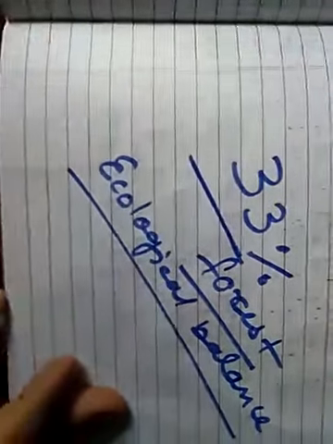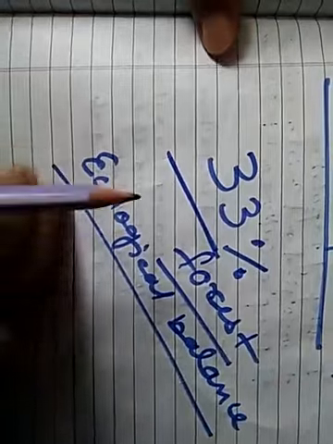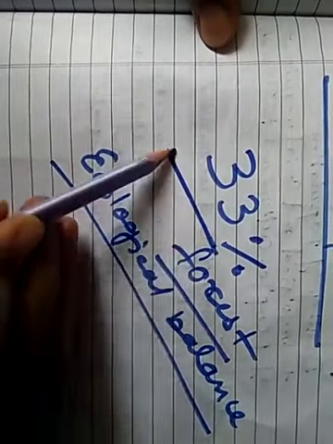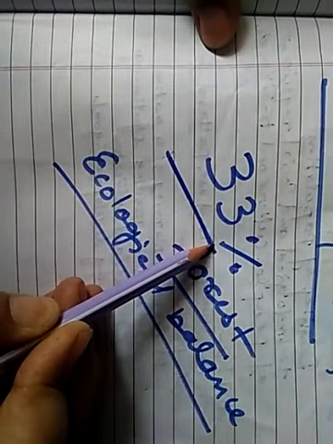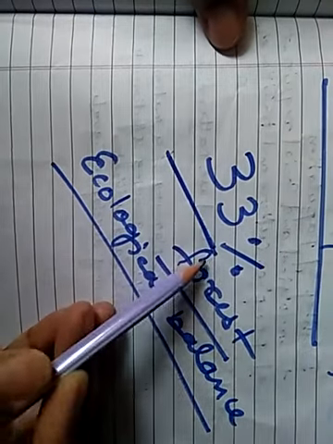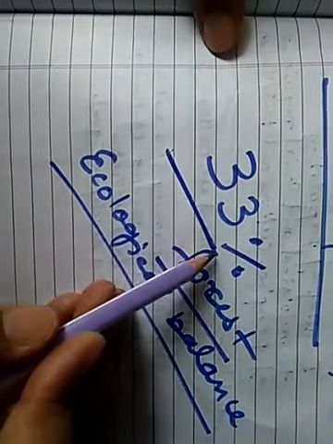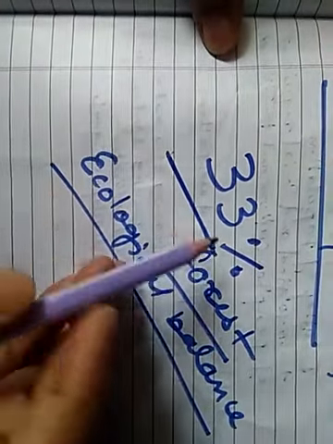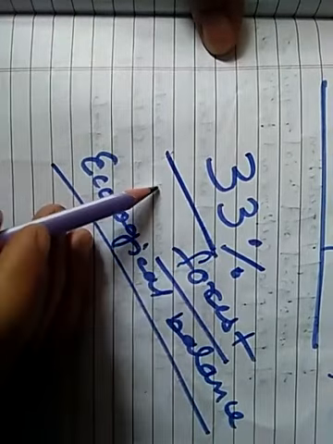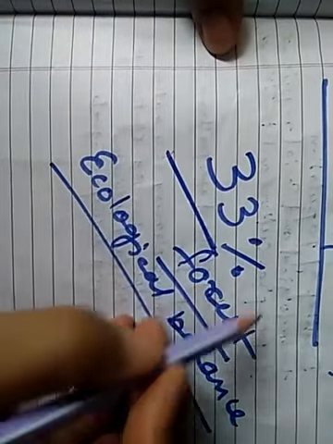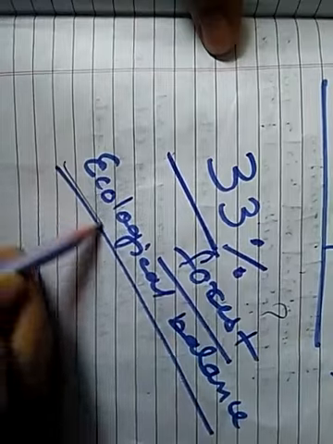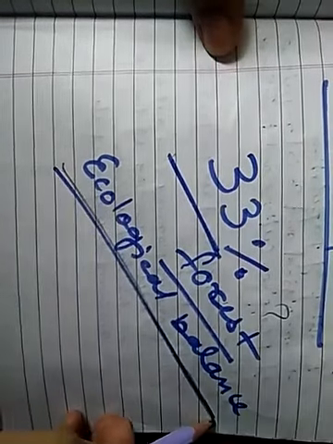And children, you know very well that according to the scientific norm, 33% area of a country, or of the world, should be under forest. Why? To maintain ecological balance.